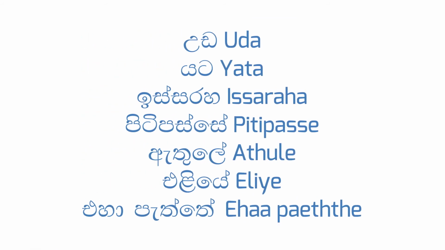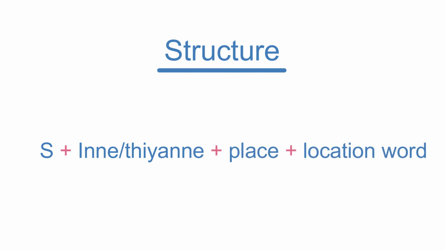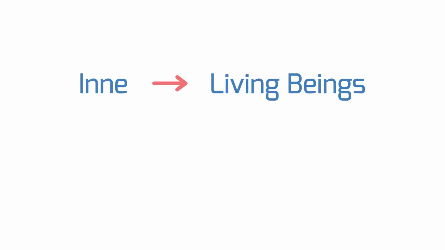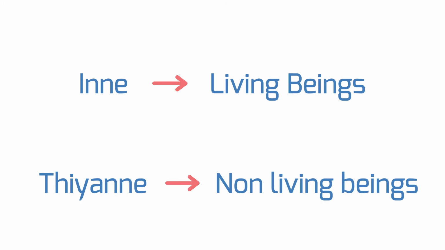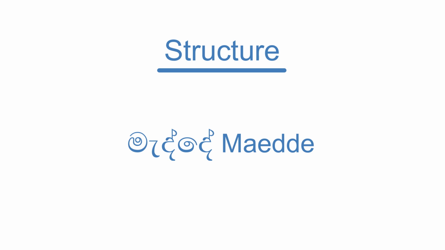For the words udda, yatta, issaraha, pitipasse, athule, eliye, ehaa paeththe, the structure is like this. Subject plus inne or thiyanne, and where it is, and finally the location word. Remember, you have to use inne with living beings and thiyanne with non-living beings. The structure for the word peththe is like this.